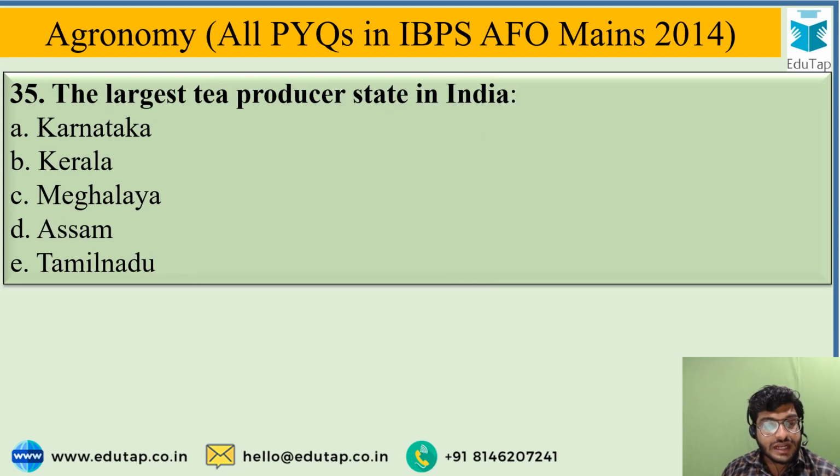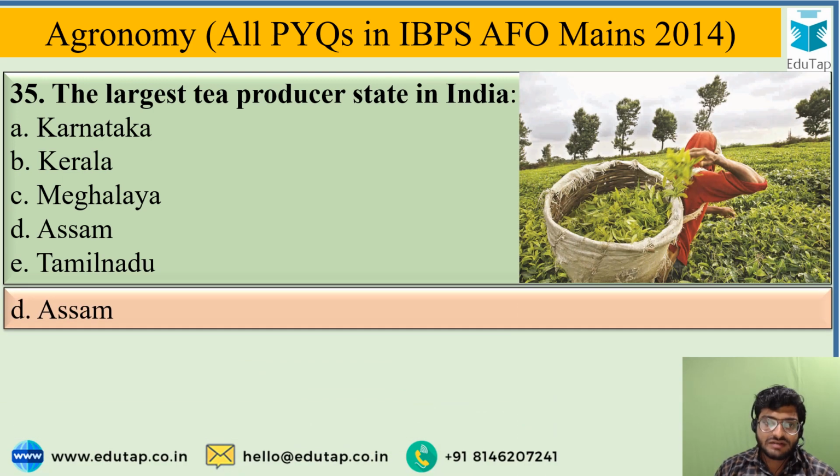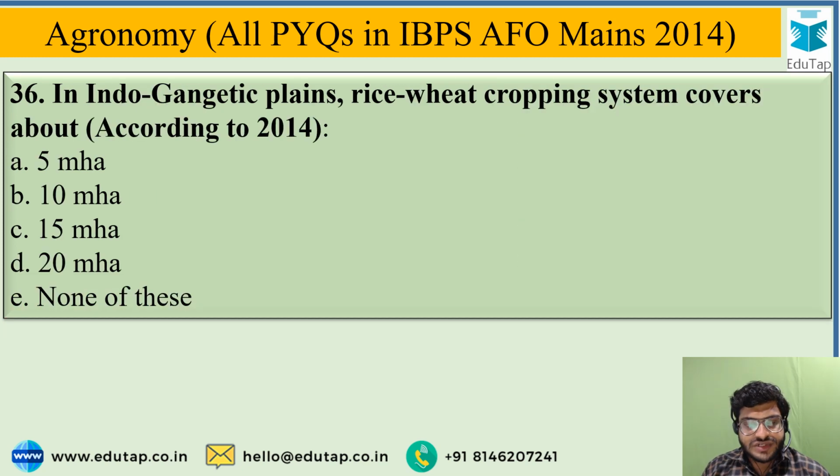Next question is the largest tea producer state in India, and the options are Karnataka, Kerala, Meghalaya, Assam, Tamil Nadu. Question is very easy and the answer is Assam. Assam is the largest tea producer state in India. Next question is, in Indo-Gangetic Plains, rice wheat cropping system covers about, and the options are 5 million hectare, 10 million hectare, 15 million hectare, 20 million hectare, or none of these.